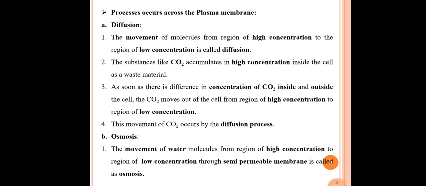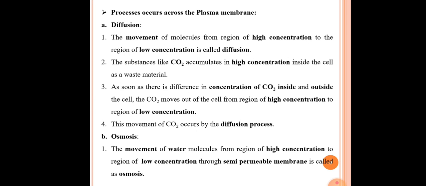See the third point: as soon as there is a difference between the concentration of carbon dioxide inside and outside the cell, the carbon dioxide moves out of the cell from the region of high concentration to the region of low concentration. The concentration of carbon dioxide inside the cell is higher, and outside the cell it is lower. That's why, because of the diffusion process, the molecules of carbon dioxide move from inside to outside. So that is why it is called the diffusion process.